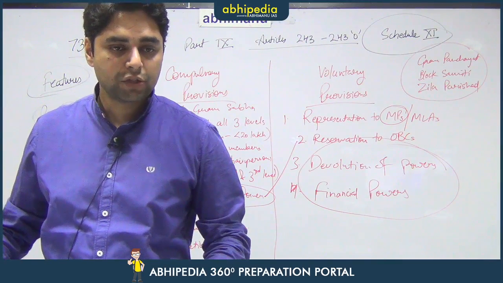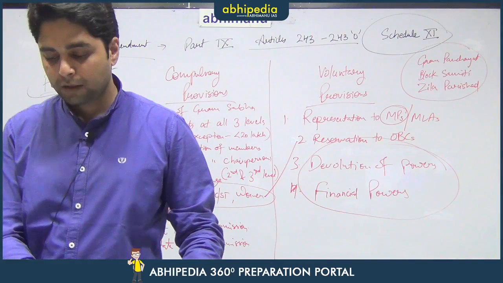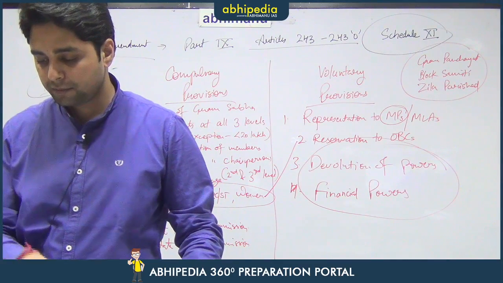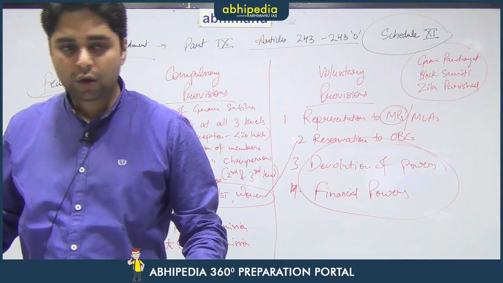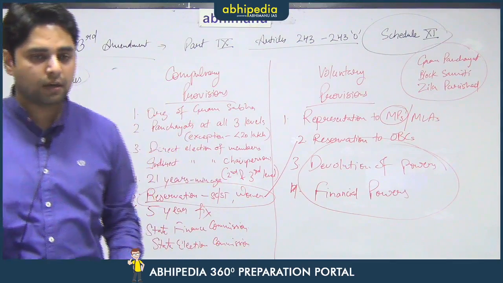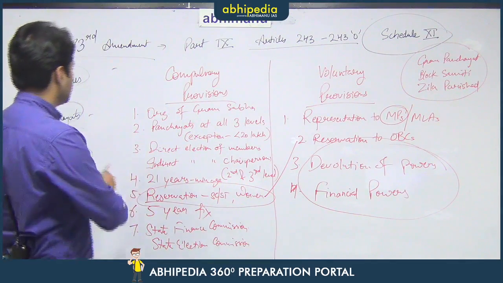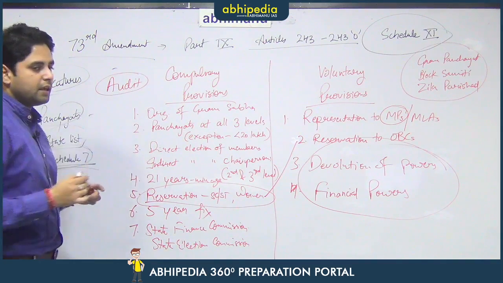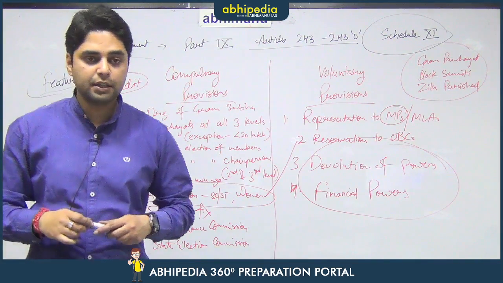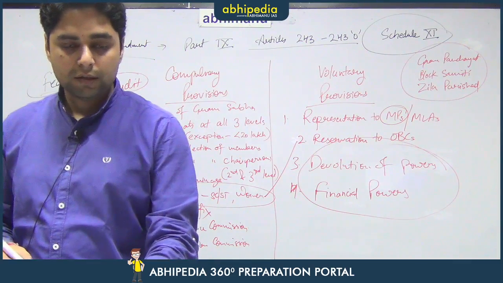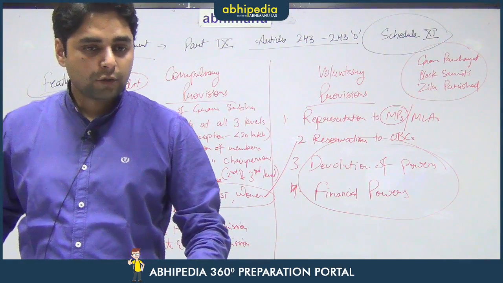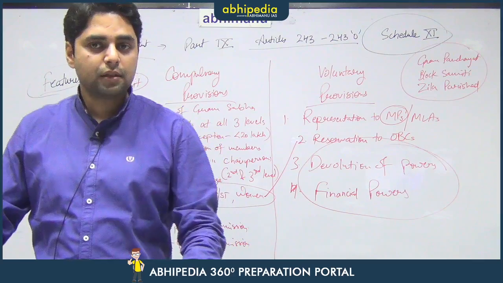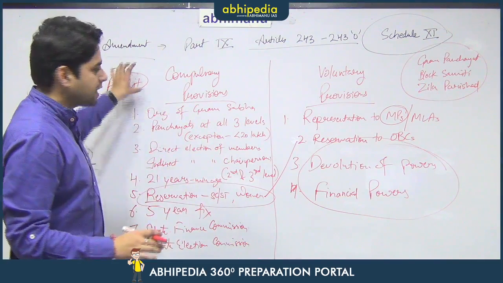Article 243J, you want me to repeat. Article 243J talks about the audit of accounts. Audit simply means the examination of expenditures and receipts of the panchayats. So, Article 243J provides provisions where the accounts of panchayats can be audited.